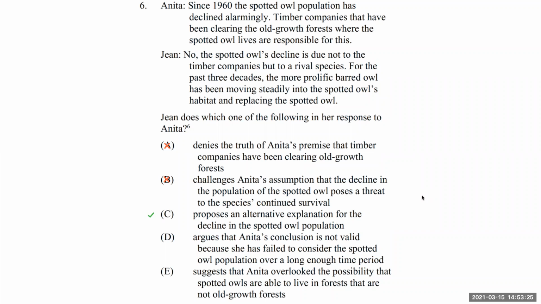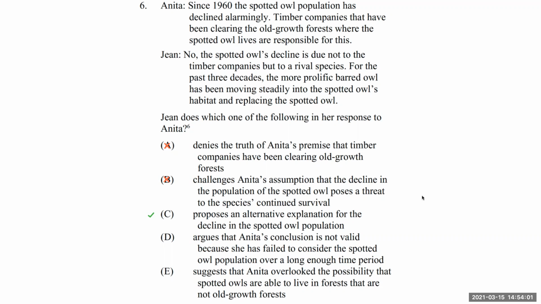But here, since we're taking it in the current time, we want to be really careful because at the time that this is being recorded, it's 2021. So the past 3 decades are going to be starting in the 90s. So D would definitely appeal to us, taking it in 2021 or beyond. But this question was written in the 90s. Regardless, if that was Jean's concern, she would have had to explicitly state it.